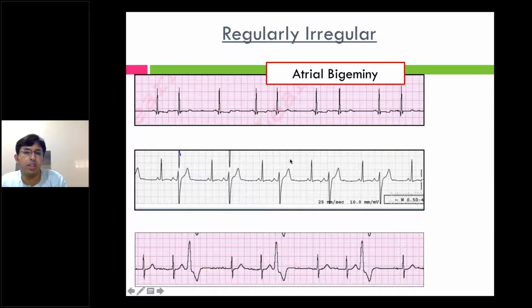The second ECG, wherein the narrow complex is always the normal QRS, fine. The one wherein the QRS duration is very narrow will be the normal ECG, followed by the second beat. The second beat is occurring prematurely, and the QRS complex is wide and different from the normal QRS complex.